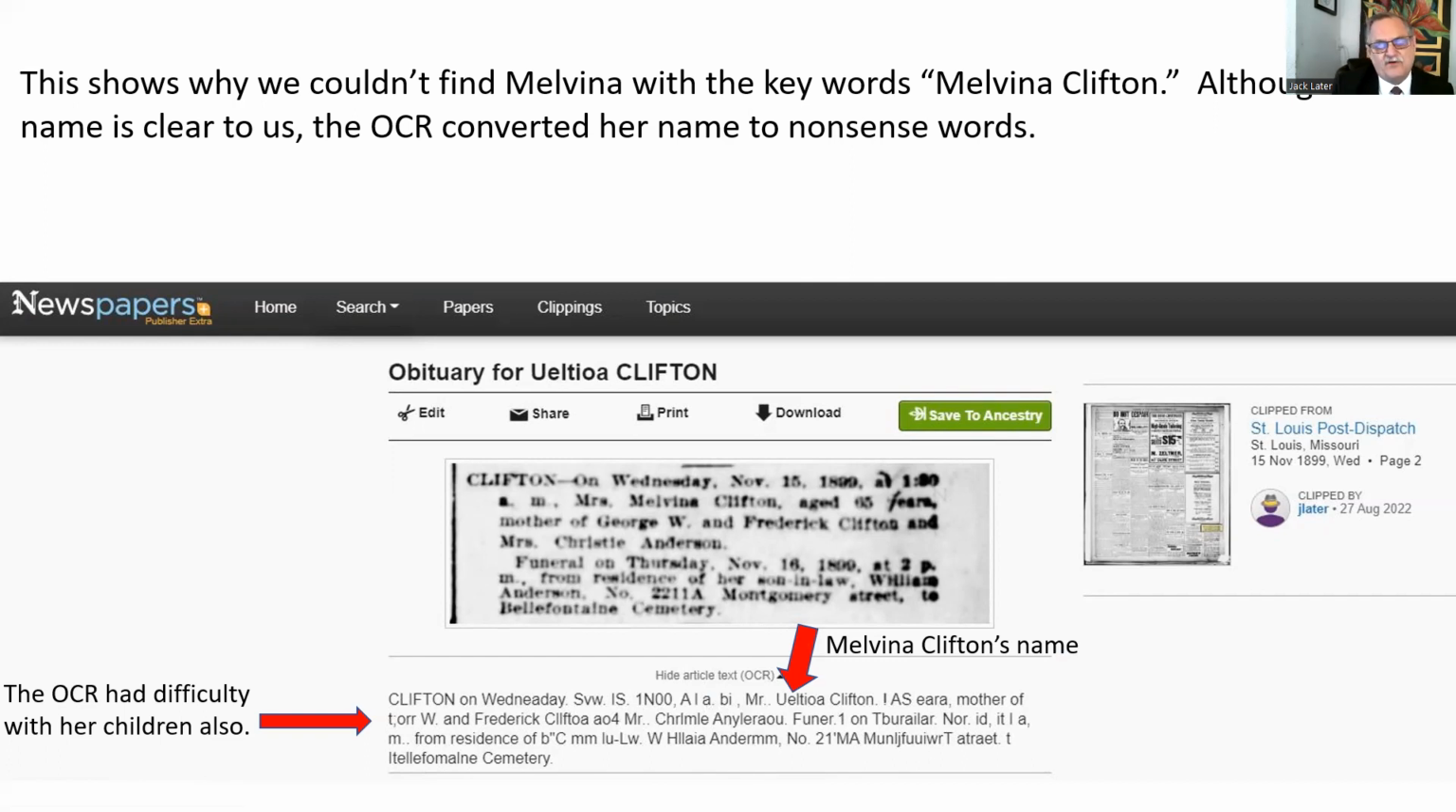But what if you couldn't see Melvina or Clifton? Well, then what do you do? Well, you have to search by the newspaper, and I'm going to show you how to solve the problem.